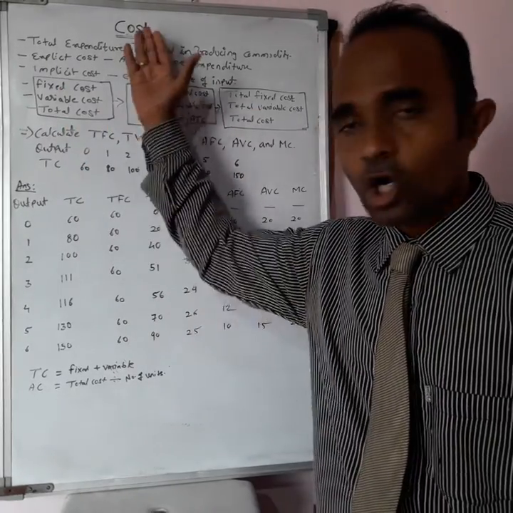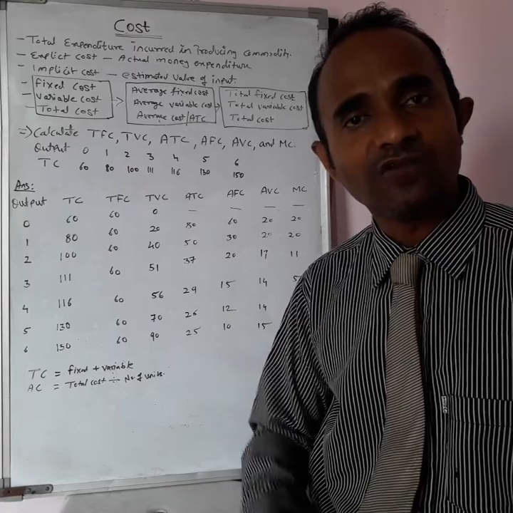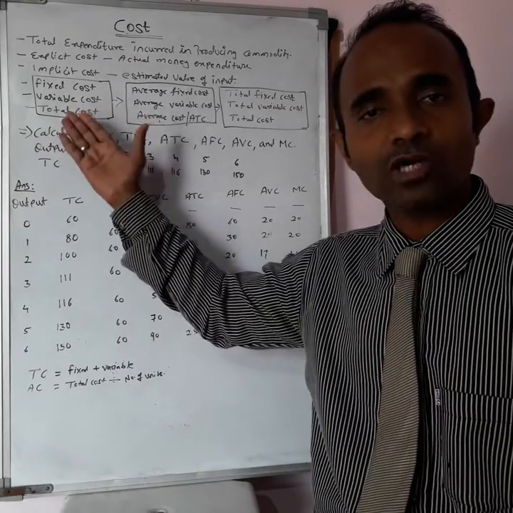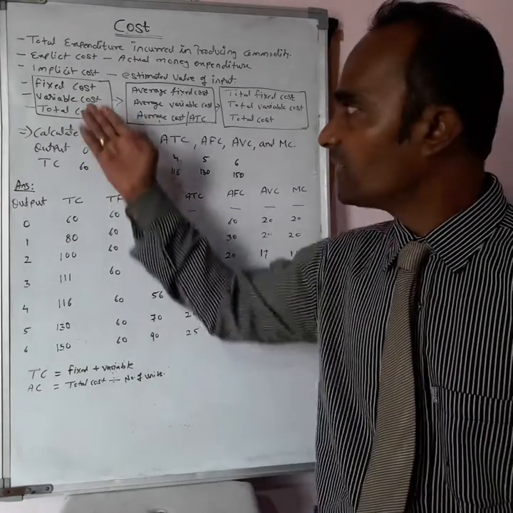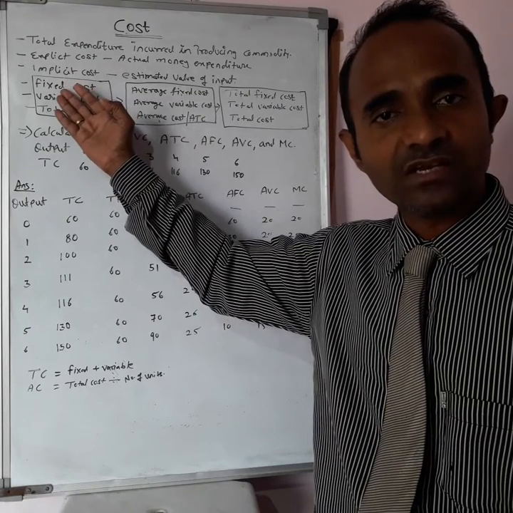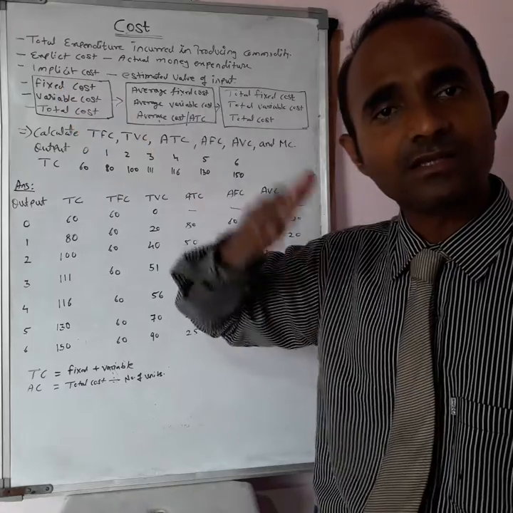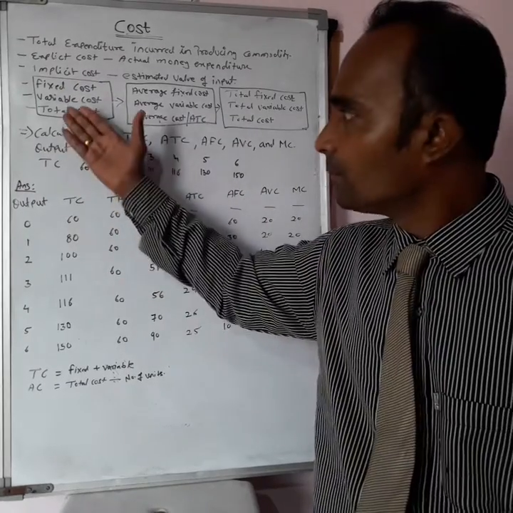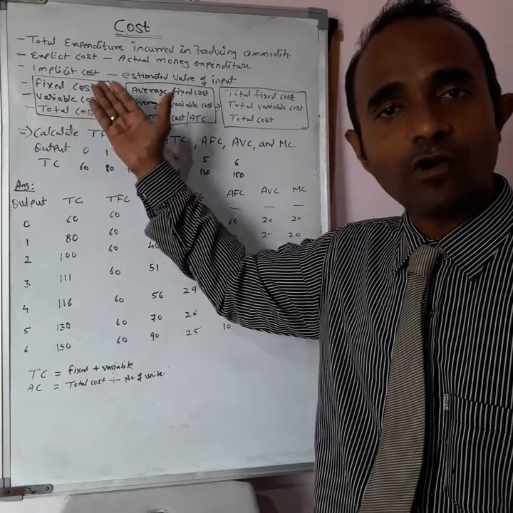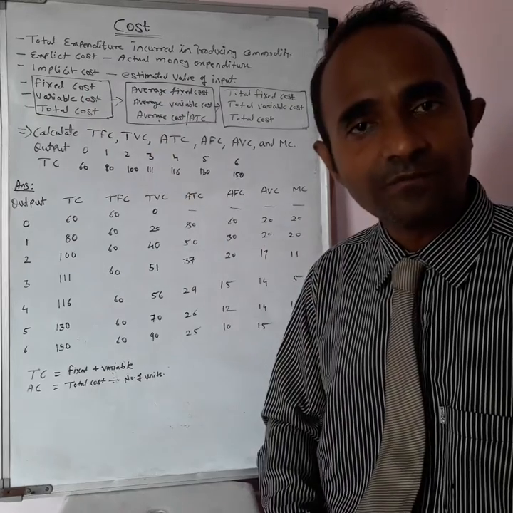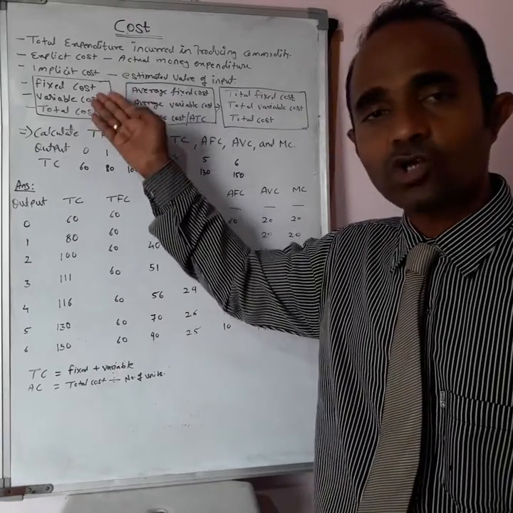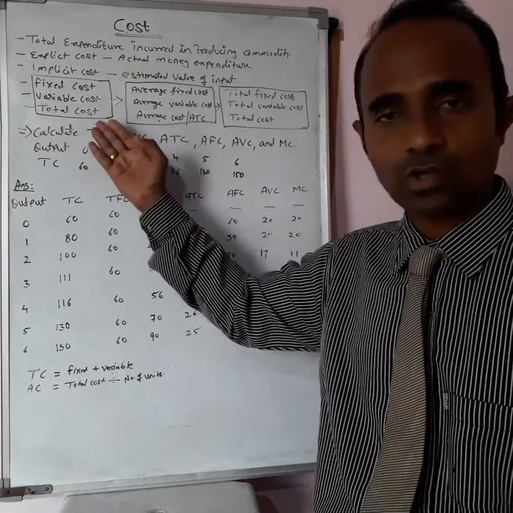Next, this cost can be further categorized into different costs like fixed cost, variable cost and total cost. Fixed cost always remains fixed. Fixed cost is incurred for land, labor and machines, which will remain throughout the year. But the variable cost for labor and raw material goes on changing. And if you add both fixed cost and variable cost, you will get the total cost.